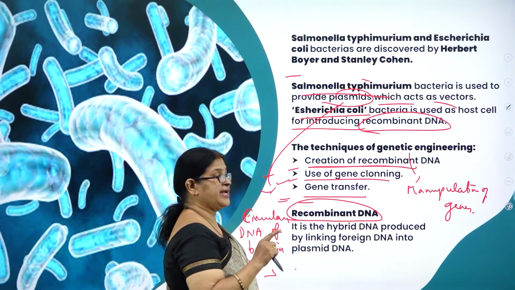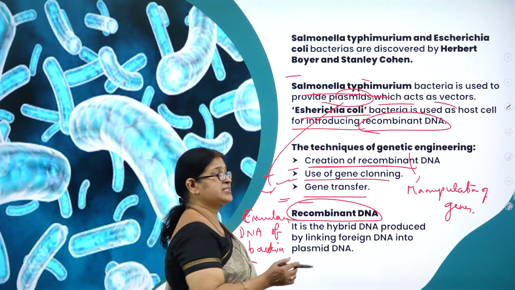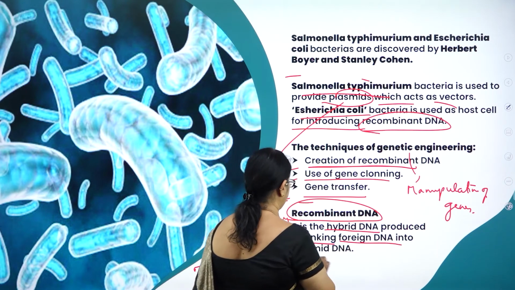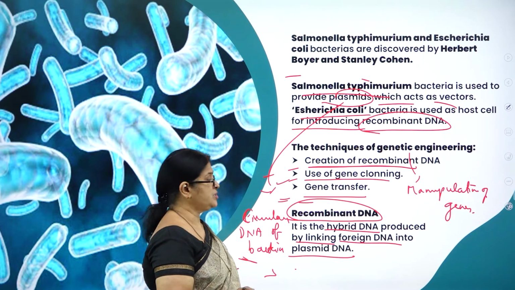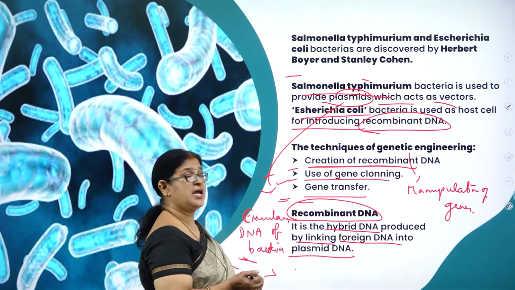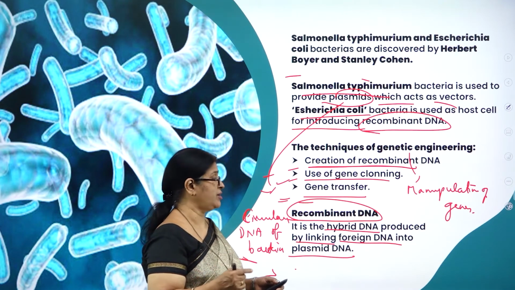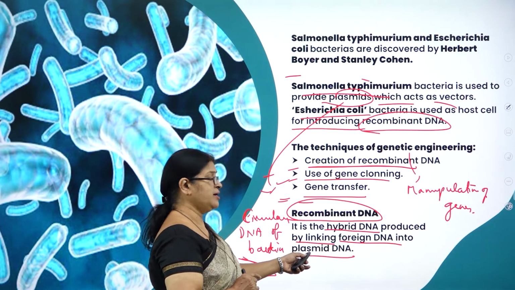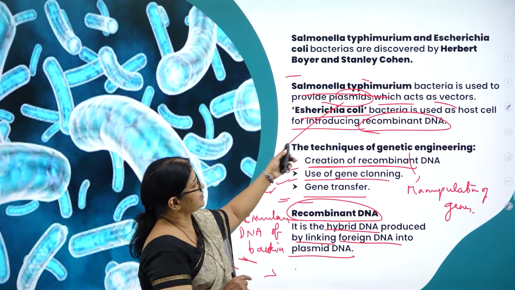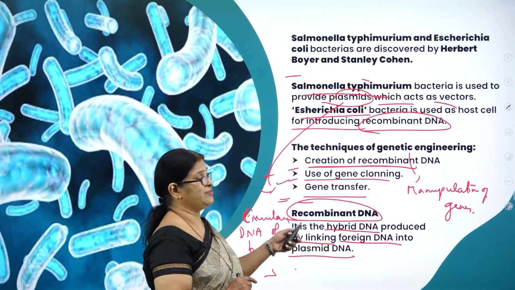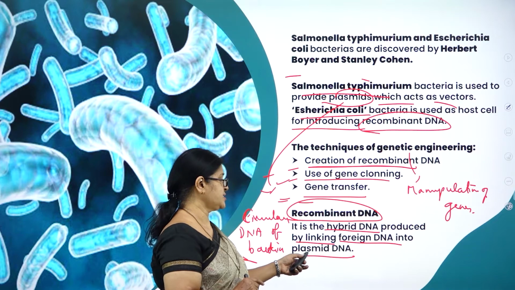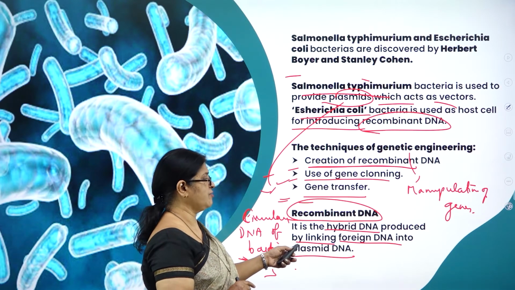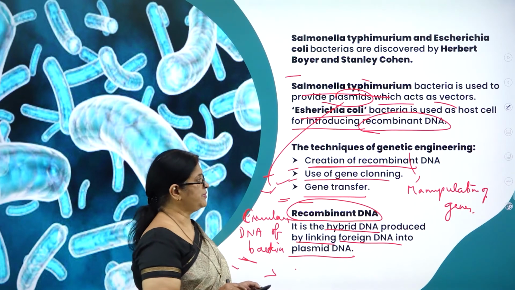So what is creation of recombinant DNA? It is the hybrid DNA, mixed DNA, produced by linking foreign DNA into the plasmid DNA. Foreign DNA means the E. coli bacteria, which is used as a host cell. This is called the recombinant DNA. So it is a hybrid DNA produced by linking foreign DNA into the plasmid DNA.